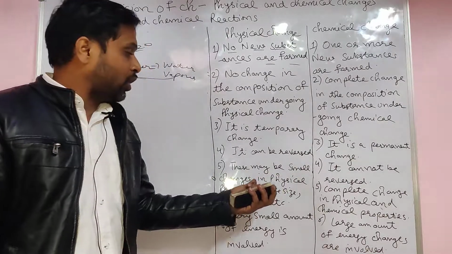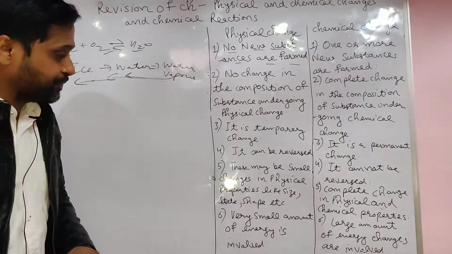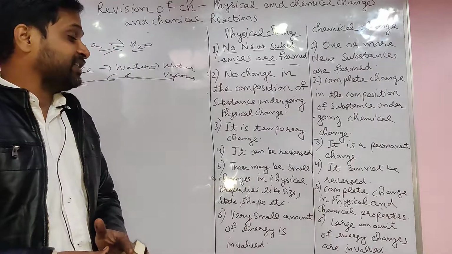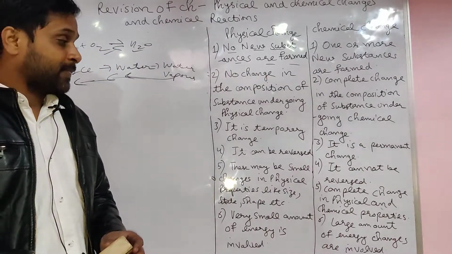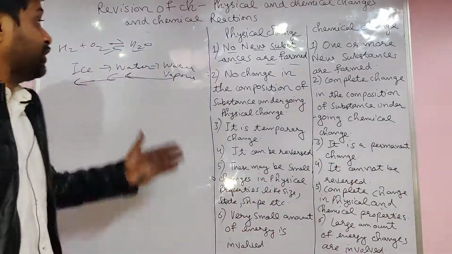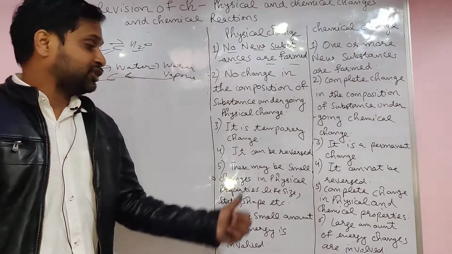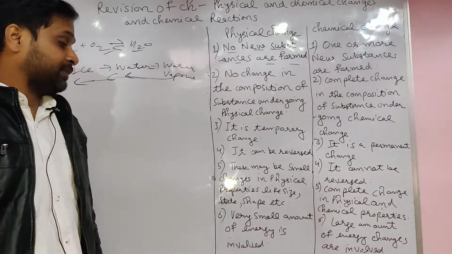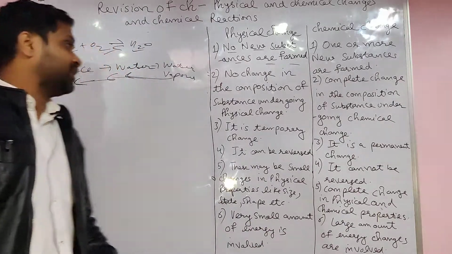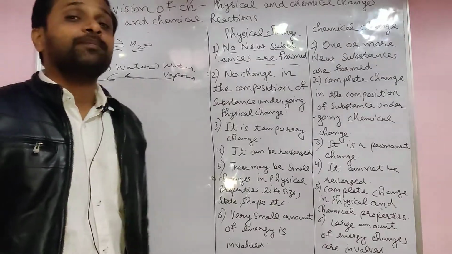In physical change, it may be a small change in physical properties like S: size, state, shape. Only size, state and shape. But in chemical change there is a complete change in properties. It means when a new thing forms, its properties do not match with its reactants. In physical change, a very small amount of energy is involved, you need little energy. But in chemical change, a lot of energy is required.